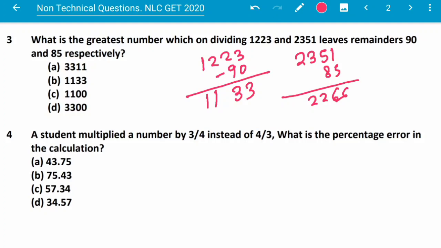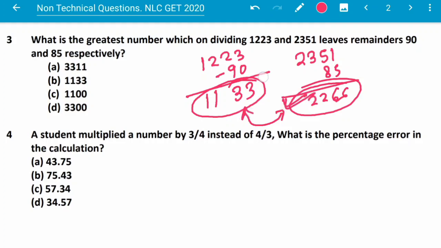So the HCF of these numbers will be the greatest number which on dividing 1223 and 2351 will leave remainders 90 and 85 respectively. So what is the HCF? This is completely divisible by this number. So HCF will be 1133. So the answer is option B, 1133.